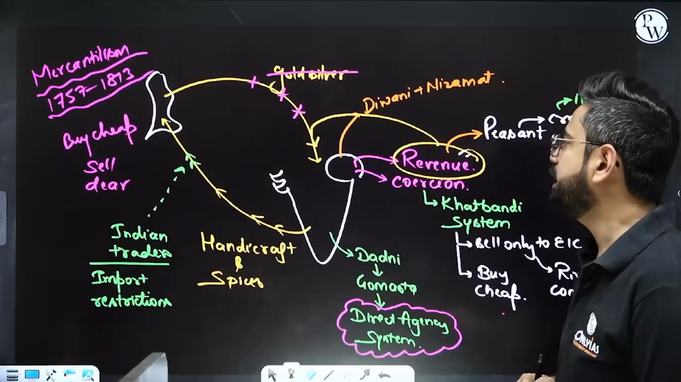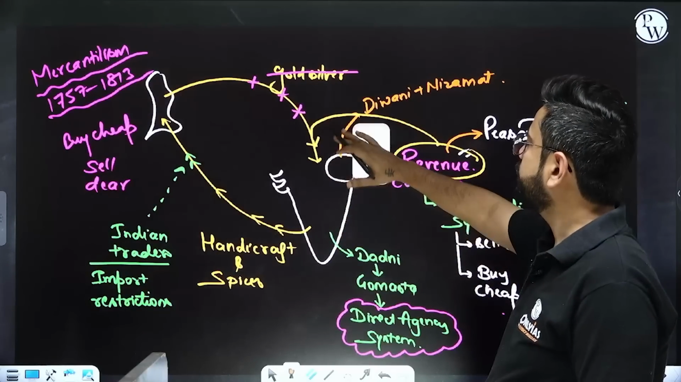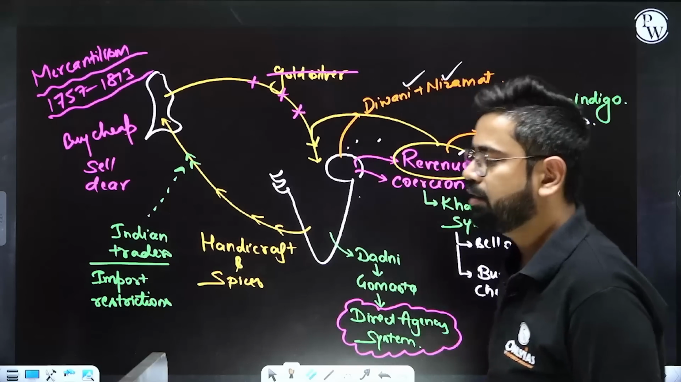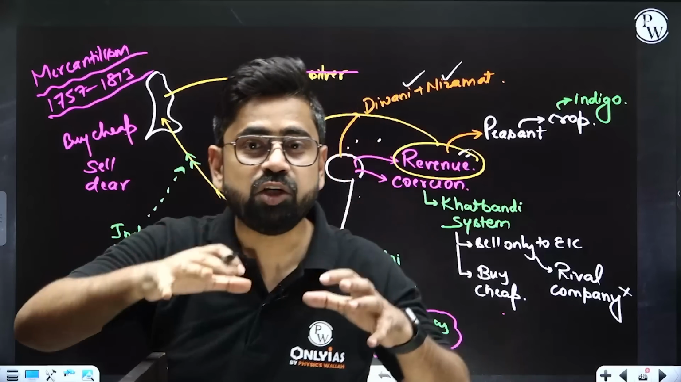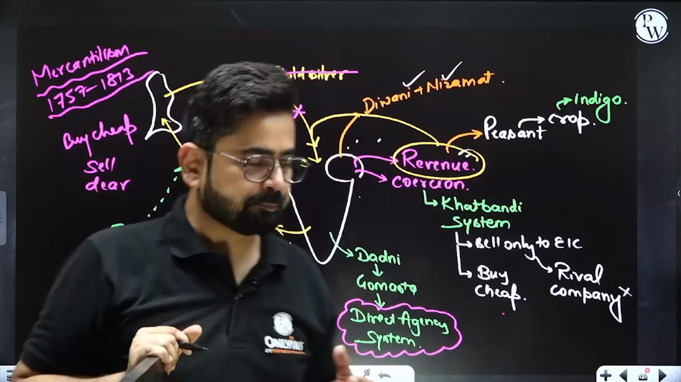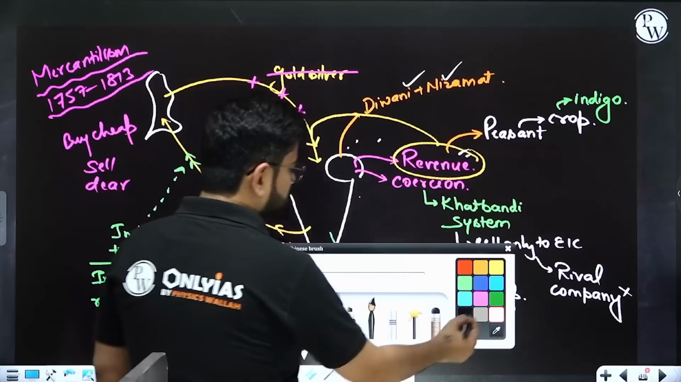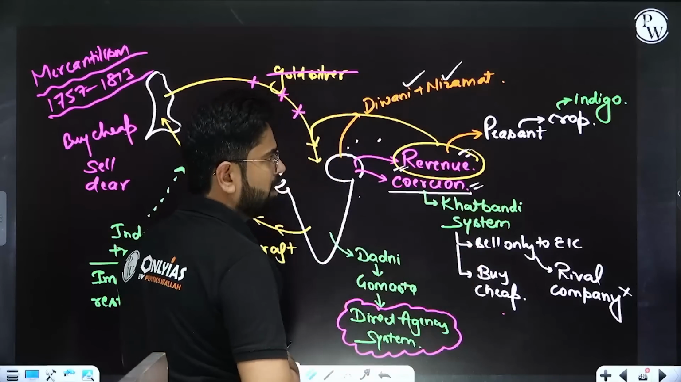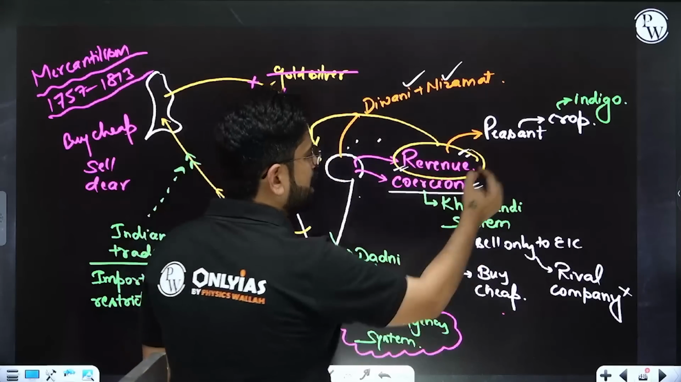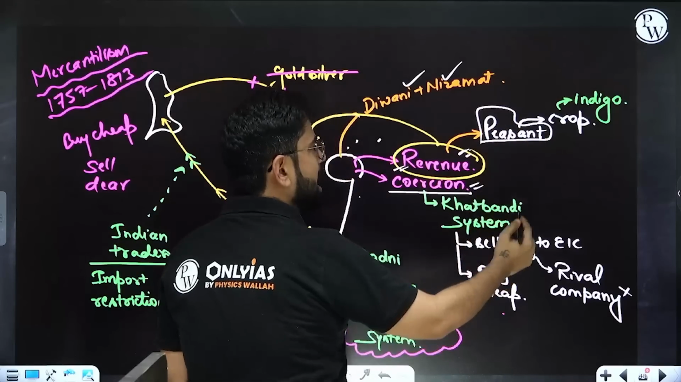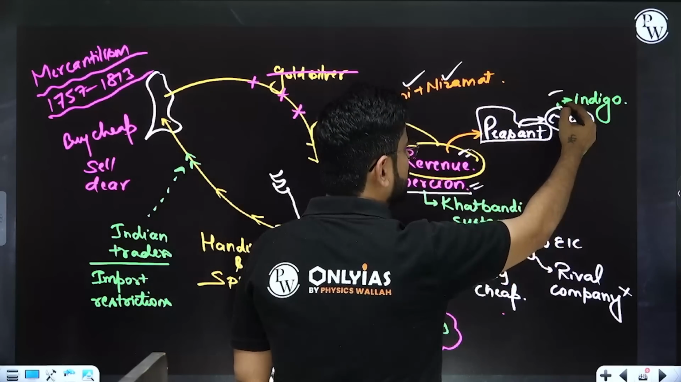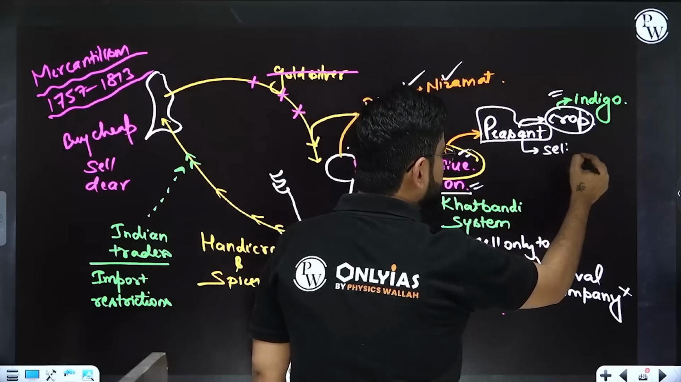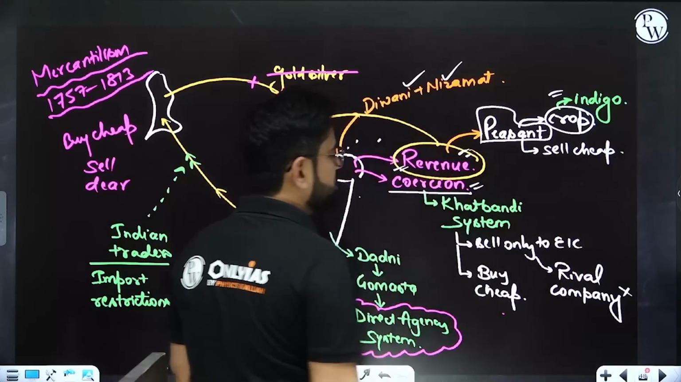Now, after they captured Bengal, after the Treaty of Allahabad, from where they got the Diwani and Nizamat, where they got control over the revenue of Bengal, from there the problem started. First of all, they got the revenue of Bengal. Second, they became very, very coercive. The peasants were under their control, and they could push them for a particular crop. They could push them to grow indigo. They could push them to sell cheap.